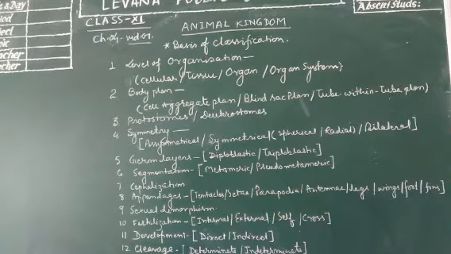Now transportation, you know, is the transfer of materials from one part of the body to another. In transportation, we will study about the heart, the blood circulatory system, the lymph circulatory system, etc. The circulatory system may be of two types, open type and closed type.